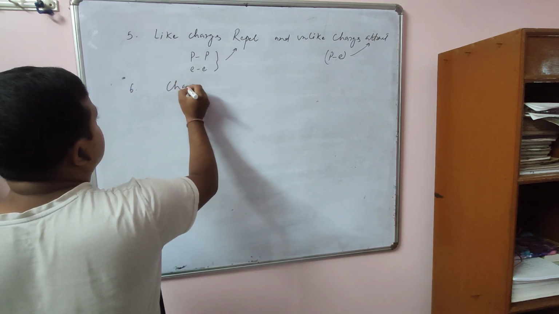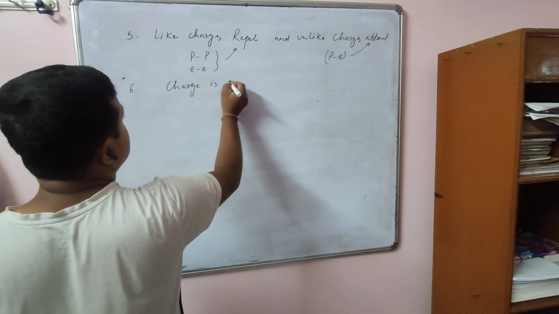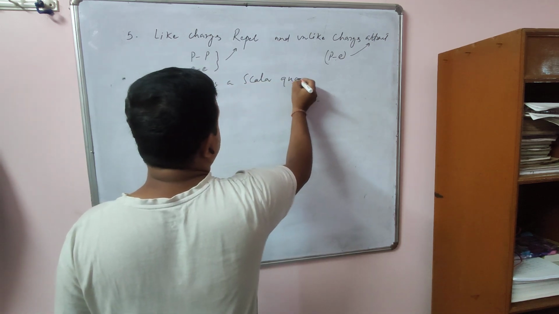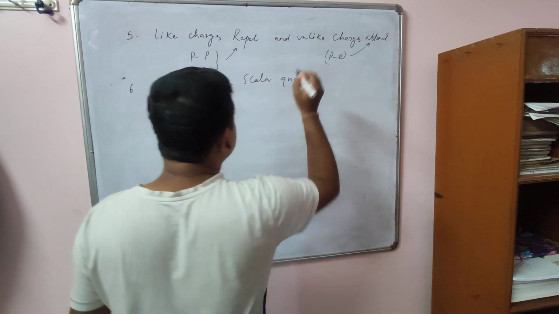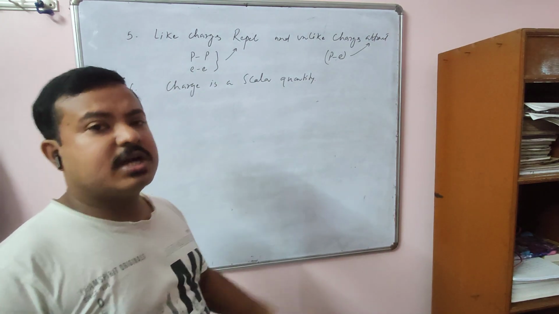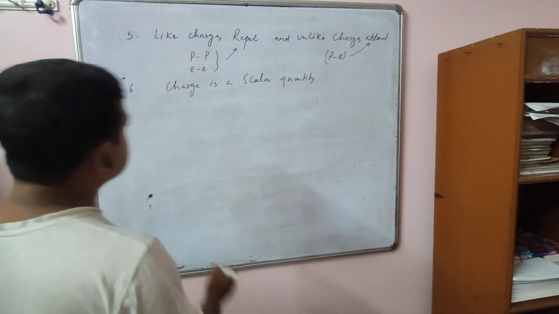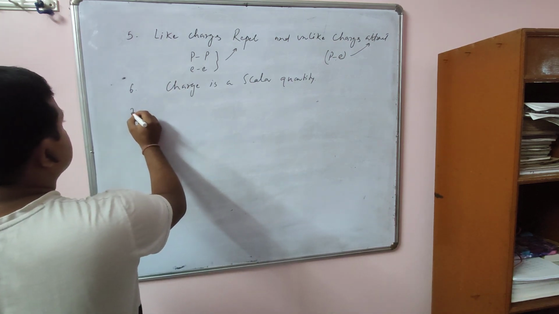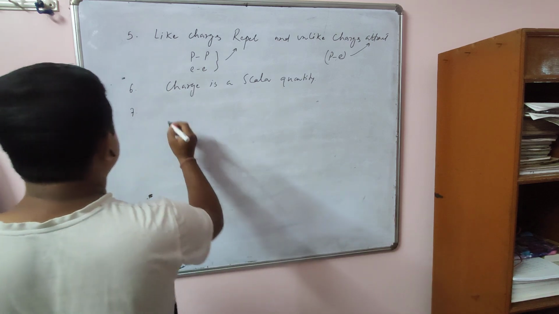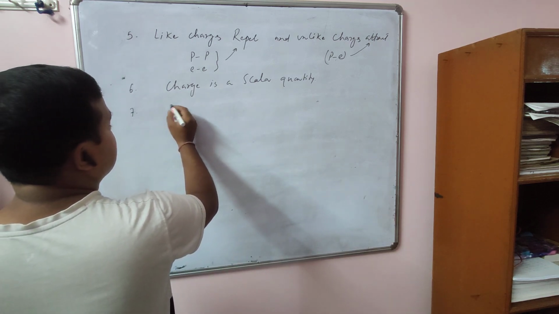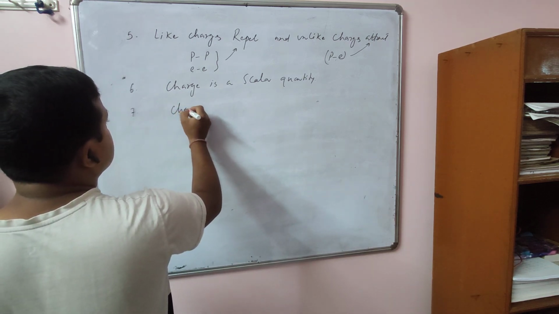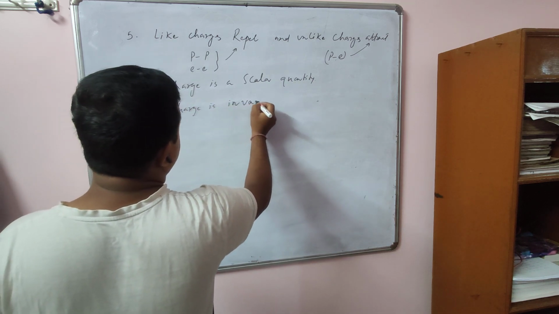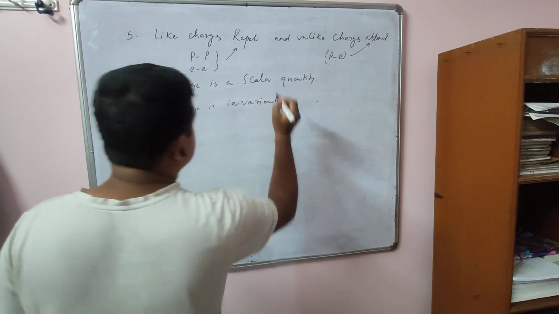Charge is a scalar quantity. Okay, charge is a scalar quantity, because you know charge has no direction. So charge is a scalar quantity. Then you know charge is invariant.